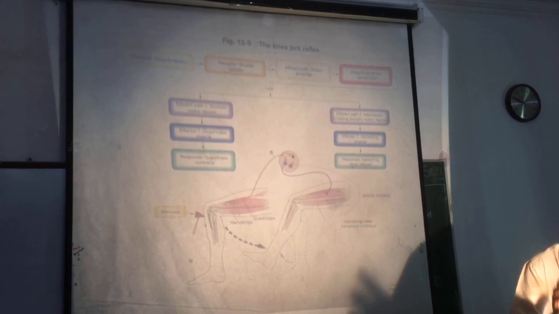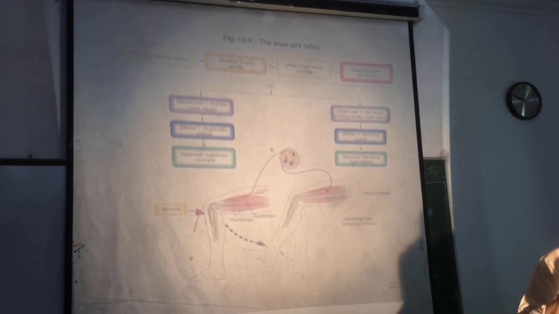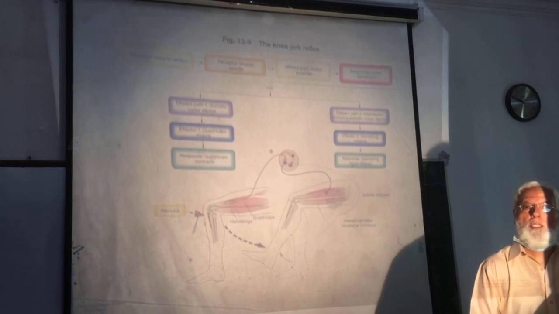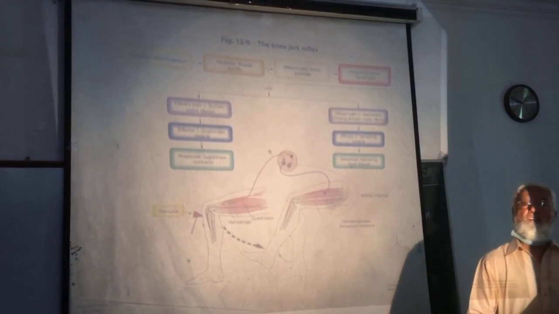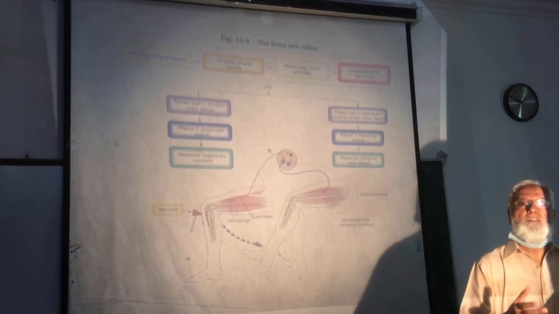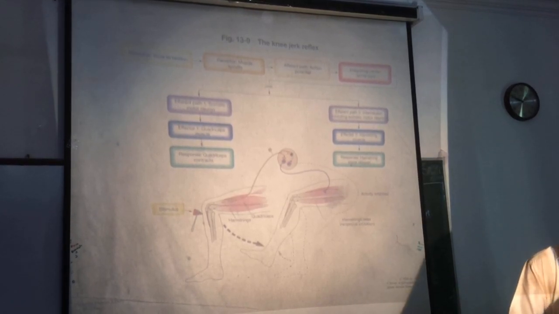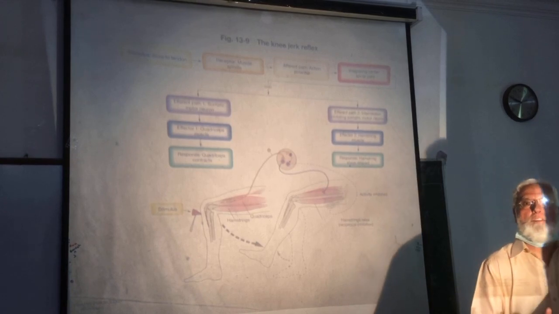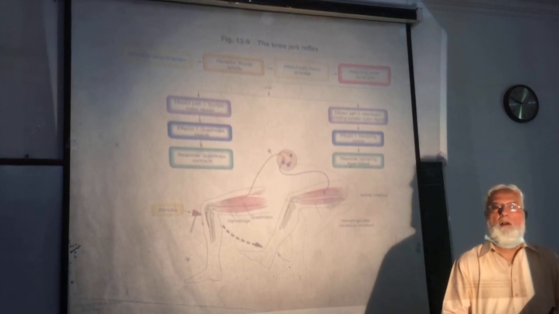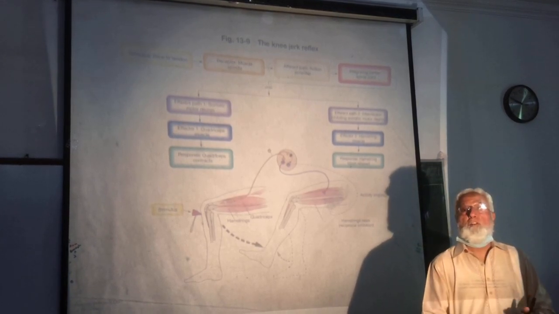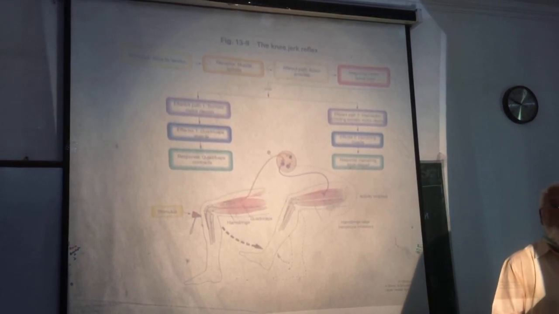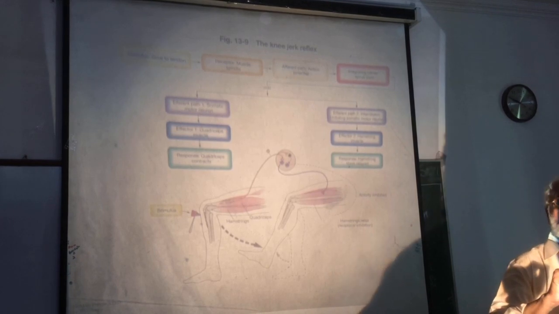These contract and shorten, so there is stretching of the central portion of the intrafusal fibers. So muscle spindles are excited.